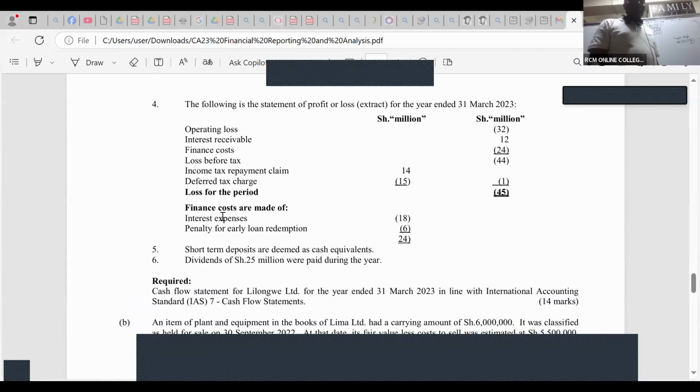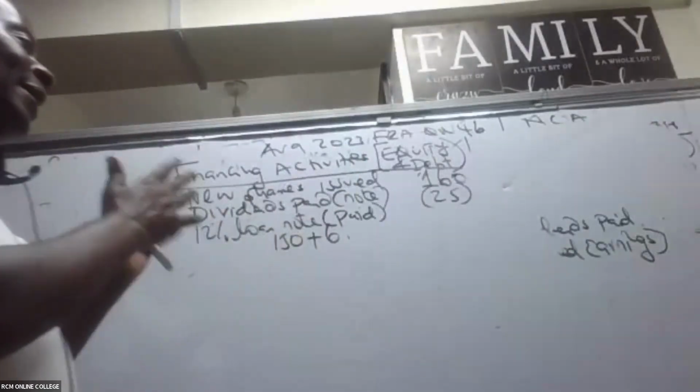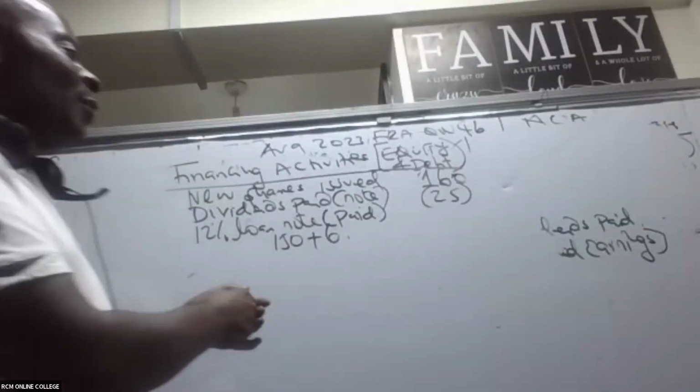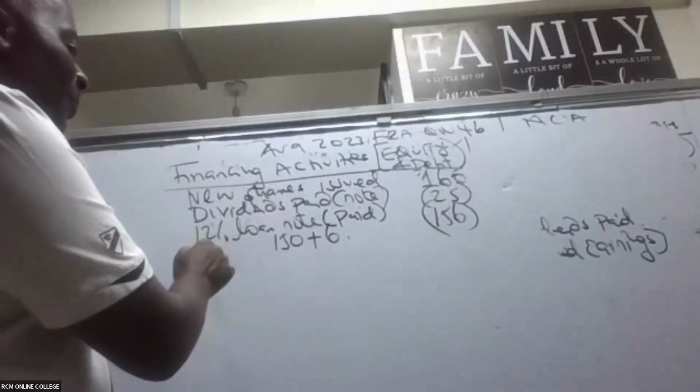If you remember, you told me penalty for early loan redemption of 6. So we must add. In short, we never paid 150 alone. We paid 150 plus the penalty. So basically we paid 156. And then we have the 8%.